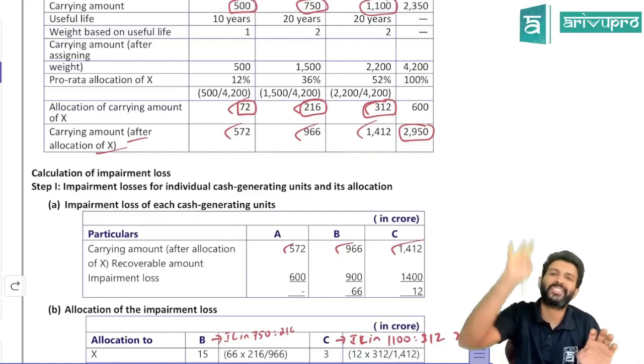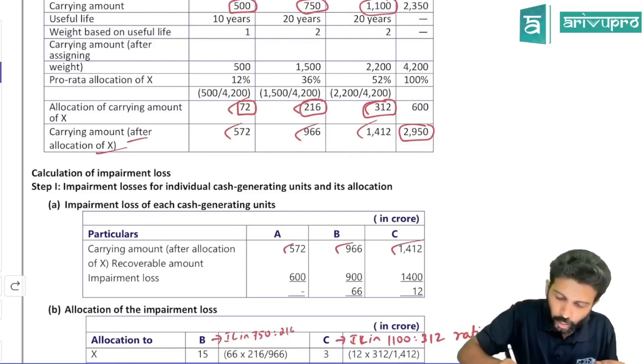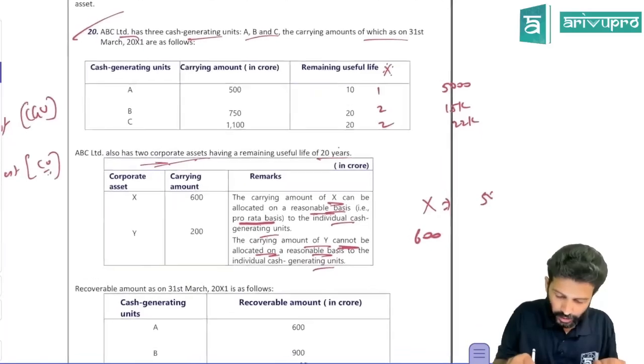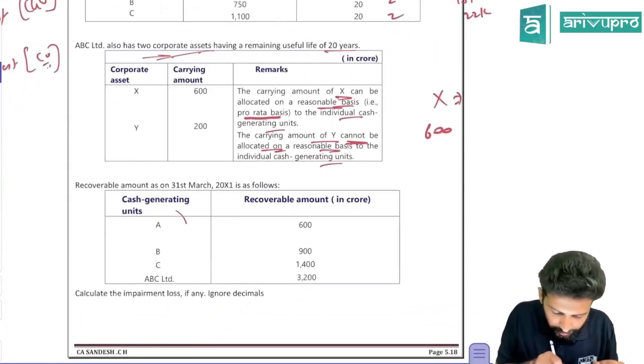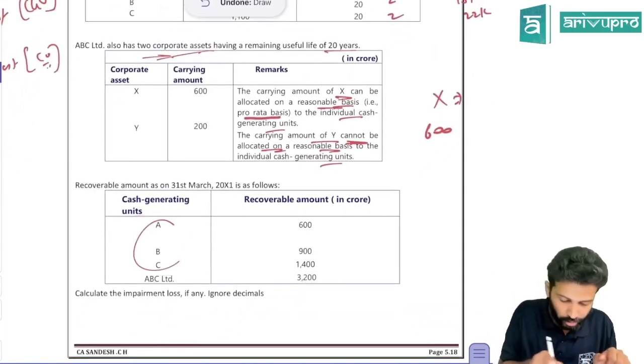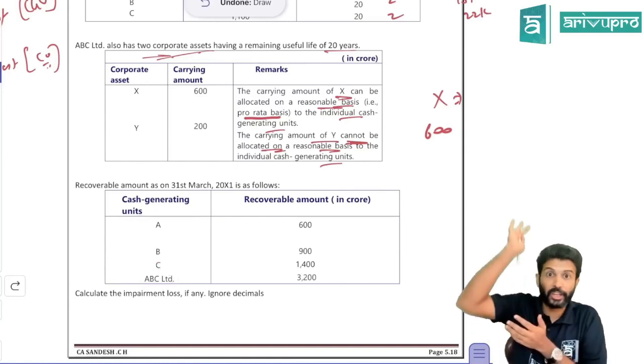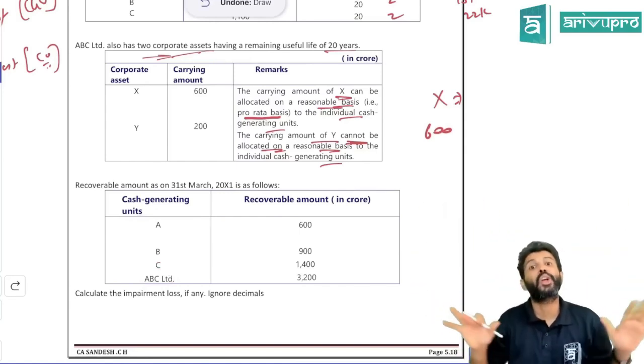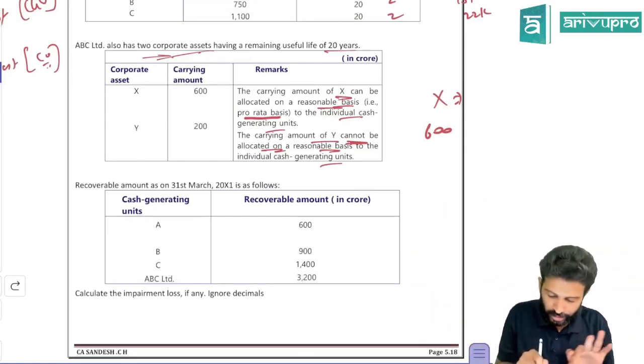First check if any CGU is impaired. Do you know the recoverable amount of the respective CGU? Yeah, the recoverable amount is given in the next table: recoverable amount of A, B, C. These are CGUs, and the overall company also they've given, because I told you, top-down approach means checking the overall company's impairment loss. We'll use this information later.